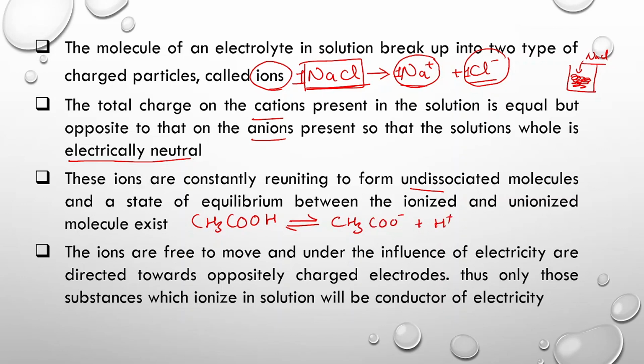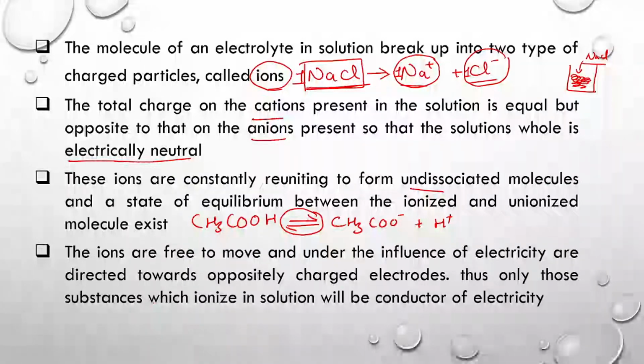Over here the ionized and the unionized electrolytes are always in a state of dynamic equilibrium. That means acetic acid will dissociate to give acetate ions and H plus ions, and similarly both these negative and positive ions will recombine to give acetic acid back. This is a dynamic process, and there exists an equilibrium between both of these.